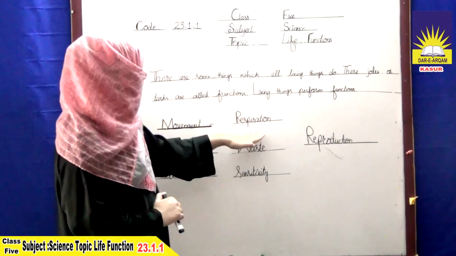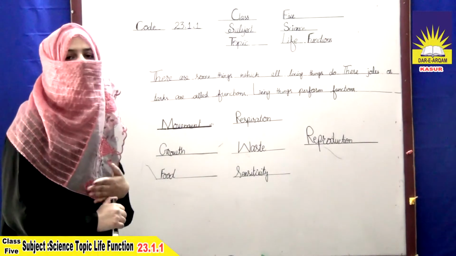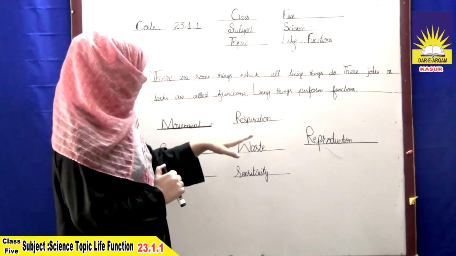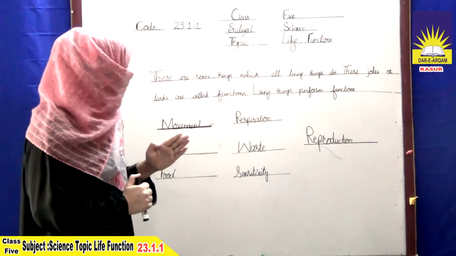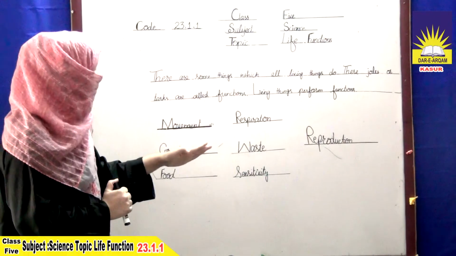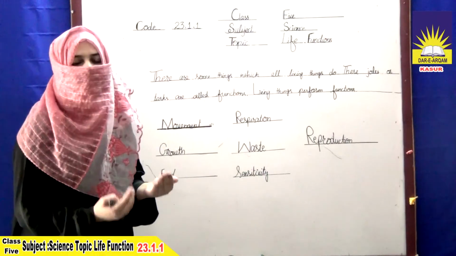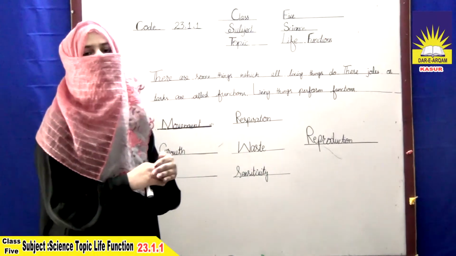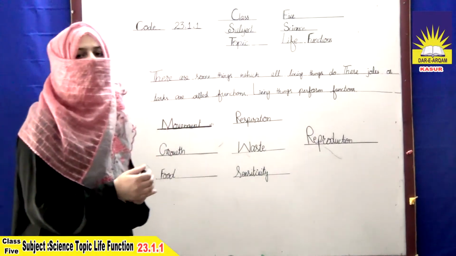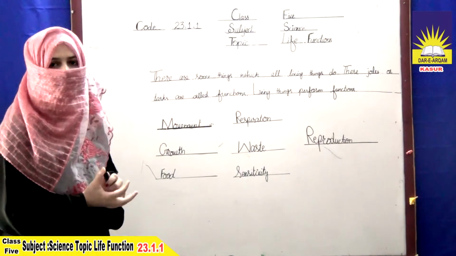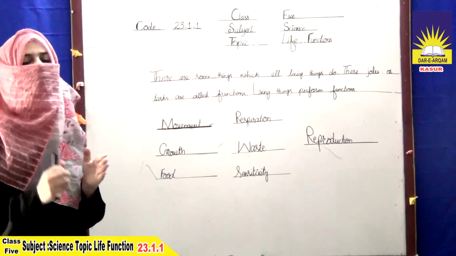And the next is respiration. All living things respire, and in this process oxygen is inhaled and carbon dioxide is exhaled into the air, and this carbon dioxide is used by the plants to make their own food.